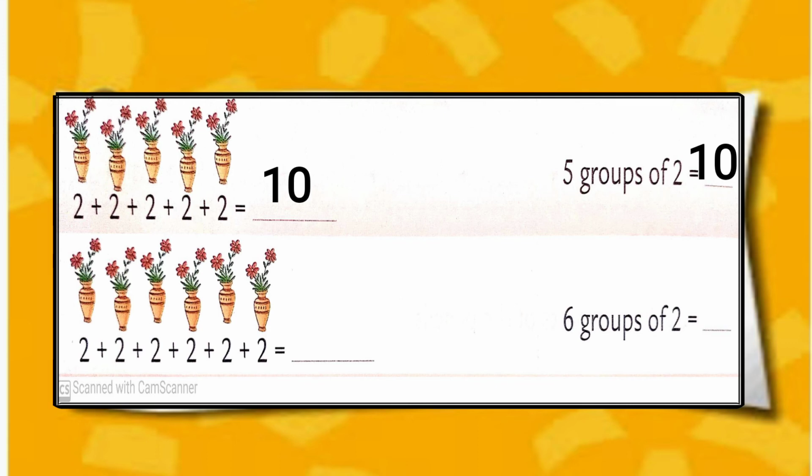Next, here we have 6 flower pots, and each pot has 2 flowers in it. 2 plus 2 plus 2 plus 2 plus 2 plus 2. We have to make 6 times repeated addition of number 2. We get answer 12. 6 groups of 2 means 6 multiplied by 2. 6 2s are 12.